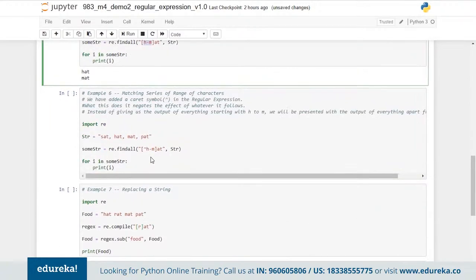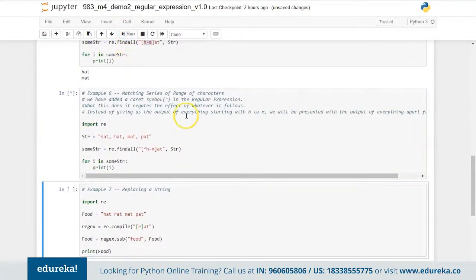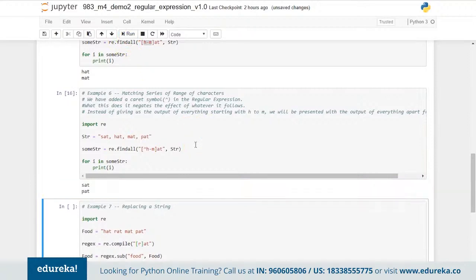Similarly, here we are using the caret symbol, because this caret symbol lets me know that any character which is not between H and M should be picked up. That is the reason why S and P are being picked up over here in this one. This is just the opposite of the previous execution, which helps us understand how we can perform this execution.